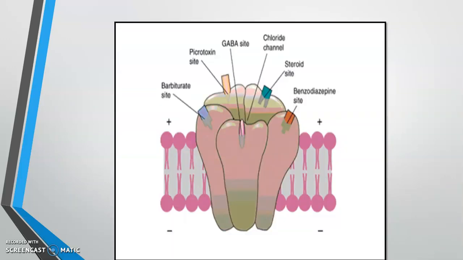You can see here the receptor, you can see the GABA site. Beside the GABA site is the chloride channel, then the barbiturate site and the benzodiazepine site, the sites of our interest.